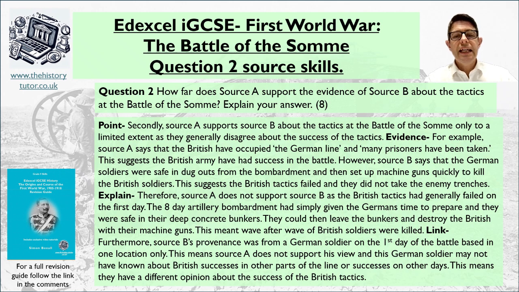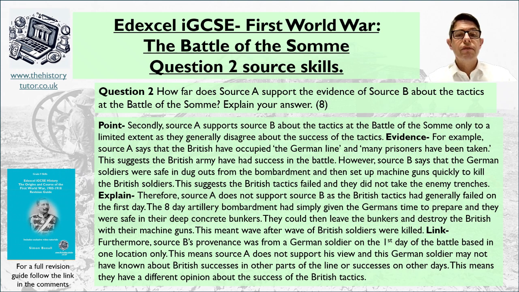For example, source A says the British had occupied the German line and many prisoners had been taken. This suggests the British Army had been a success in the battle. However, source B says that the German soldiers were safe in their dugouts from the bombardment and then set up the machine gun quickly to kill the British soldiers. This suggests the British tactics failed. They did not take the enemy trenches. Therefore, source A does not support source B.